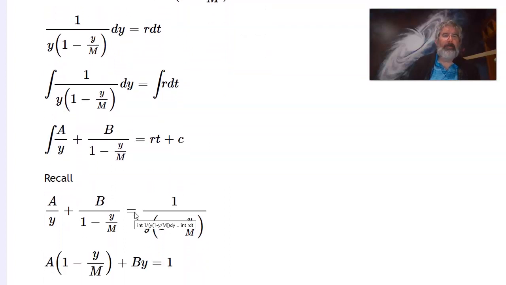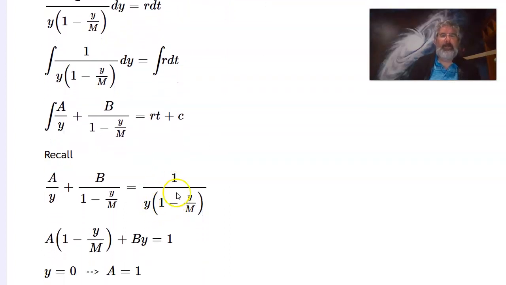So recall how we do partial fraction decomposition. We say I can write this thing as a sum of a over y plus b over m minus y. So look at those two factors. I make them independent denominators and put constants over the top of them, and then I try to figure out what a and b have to be. So if that thing's going to add up to this, then if I multiply both sides by this denominator, that cancels out on this side, leaving just a 1, and this denominator times that fraction, the y's cancel out, leaving just a times the other factor. And when you multiply this times this fraction, the 1 minus y over m's cancel out, leaving just b y.